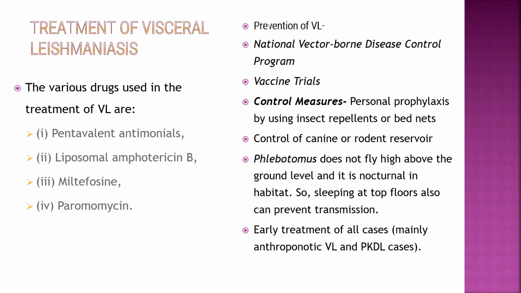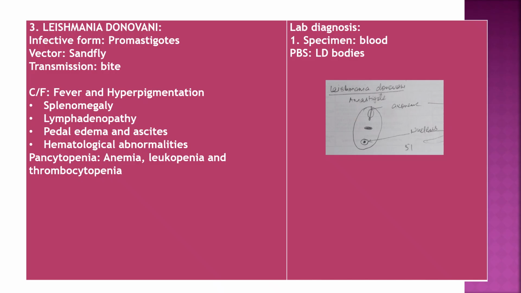Treatment: pentavalent antimonial, liposomal amphotericin B, miltefosine, paromomycin. Prevention, National Vector-Borne Disease Control Program, vaccine trial and control measures. So control measures are personal prophylaxis by using insect repellent or bed nets, control of canine or rodent reservoir. Phlebotomus does not fly high above the ground level, so it is nocturnally inhabited. So sleeping at top floors also can prevent transmission. Early treatment of all cases, mainly zoonotic VL and PKDL, with post-Kala Azar disease cases.